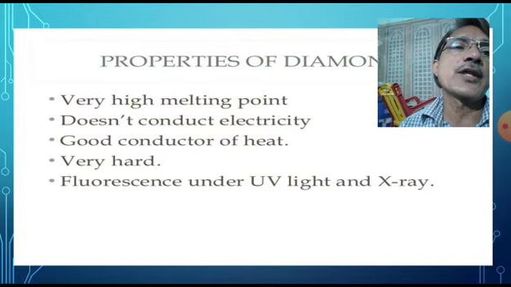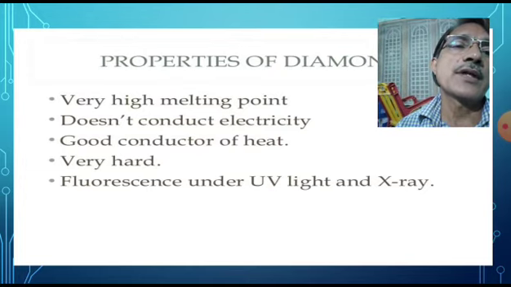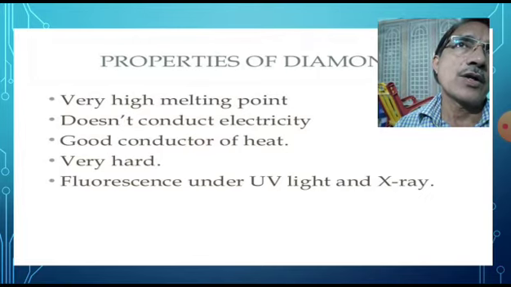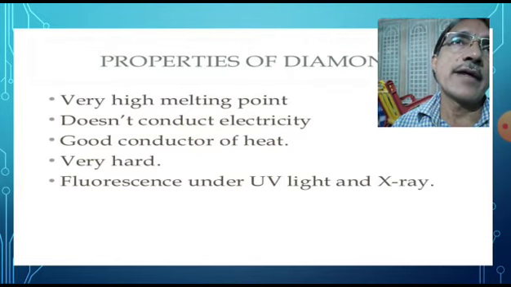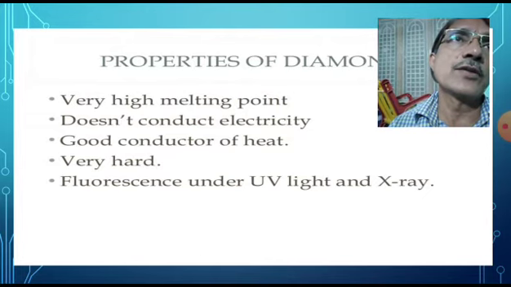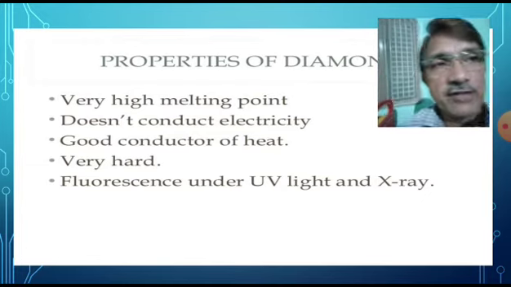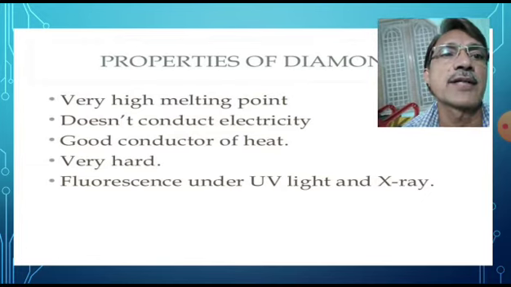Fluorescence under UV light and X-ray. Diamond glows brightly under UV light and X-ray. So natural diamond does not glow very brightly. When it is polished, then it glows brightly. Due to total internal reflection, diamond glows brightly.